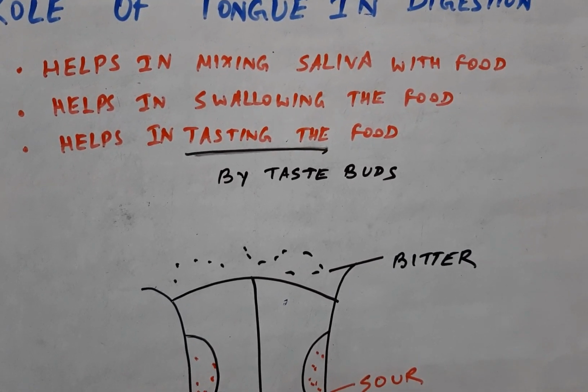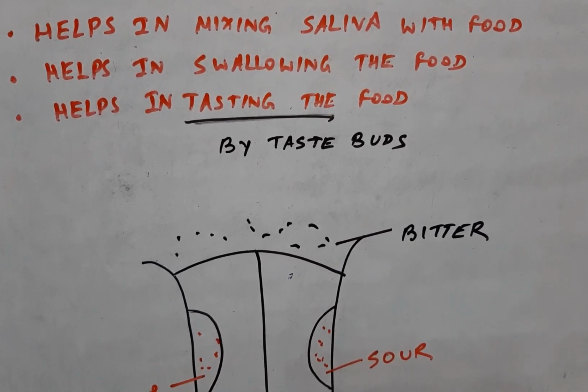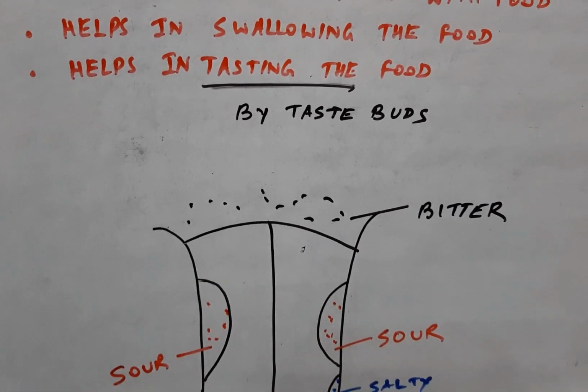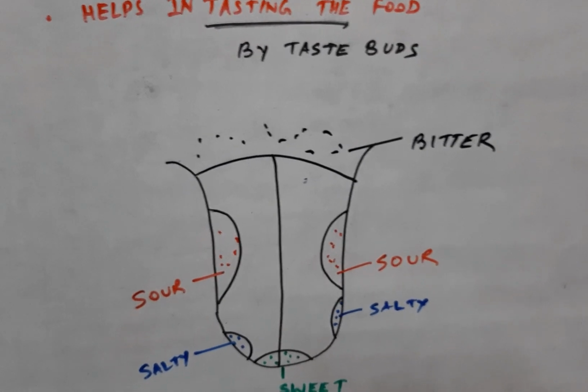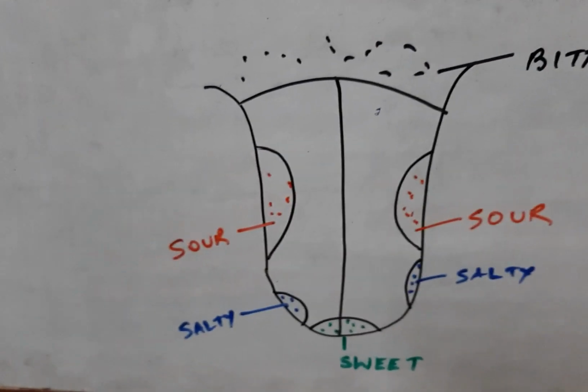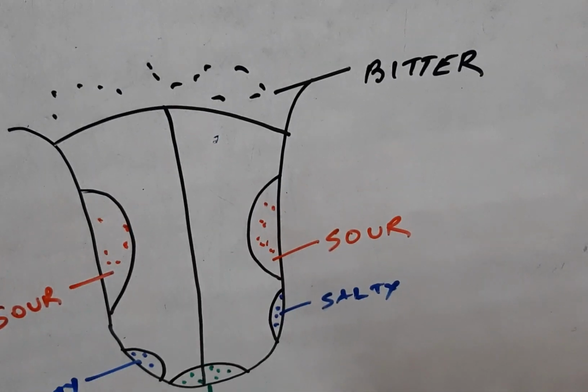Now how do we feel these tastes? These are generally sensed by the taste buds located in the tongue. Now you can see the location of the taste buds for the various types of taste.